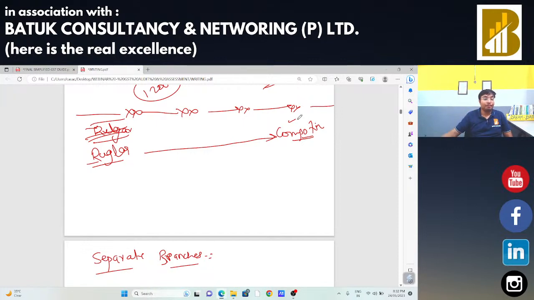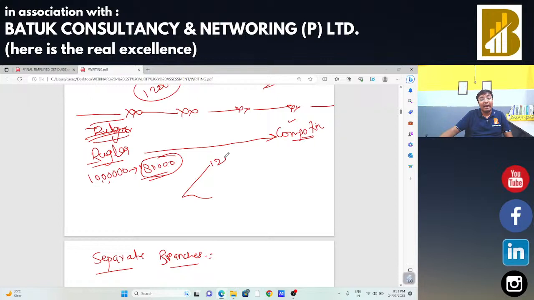In that case, suppose in my hand there are goods of 10 lakh rupees. If I check the physical verification or inventory, I have goods of 10 lakh rupees. Input tax credit on that particular goods is 1 lakh 80,000 rupees. In that case, I need to reverse that 1 lakh 80,000 rupees.